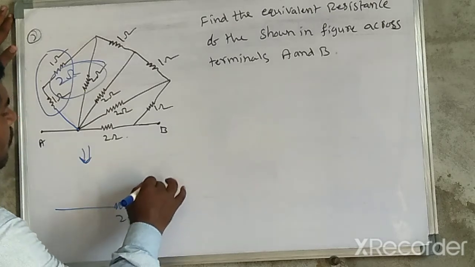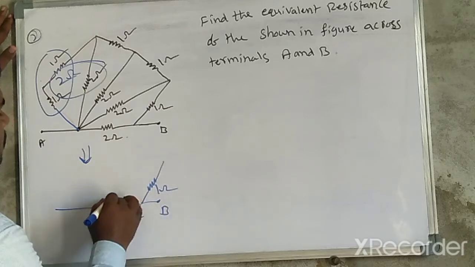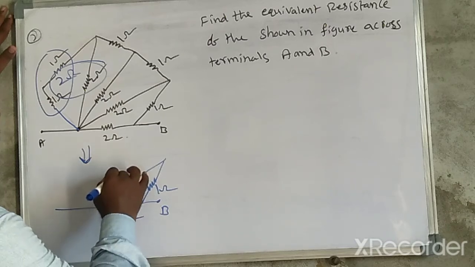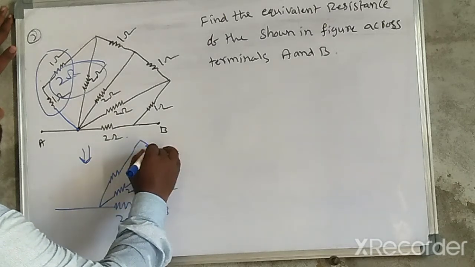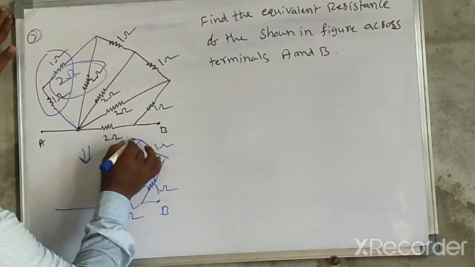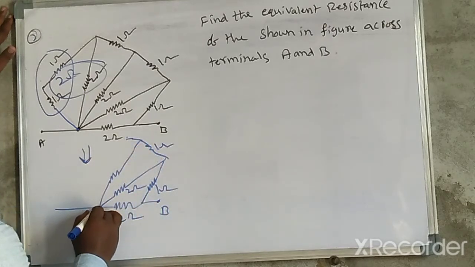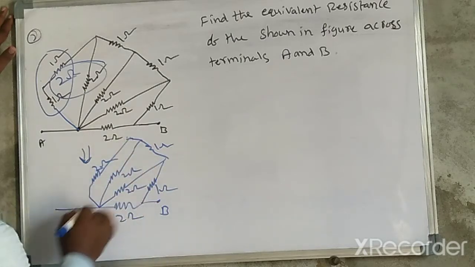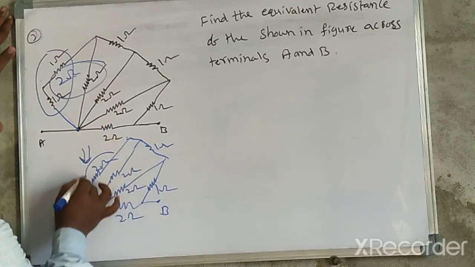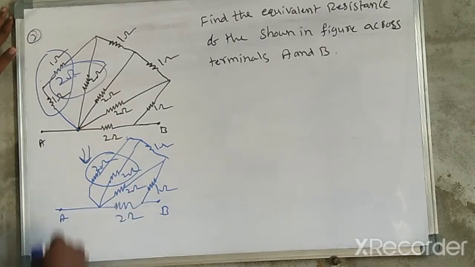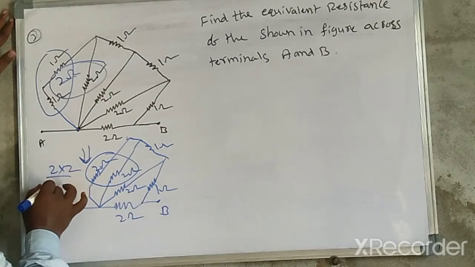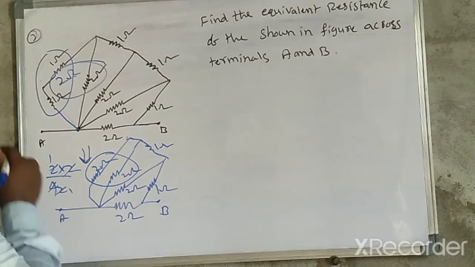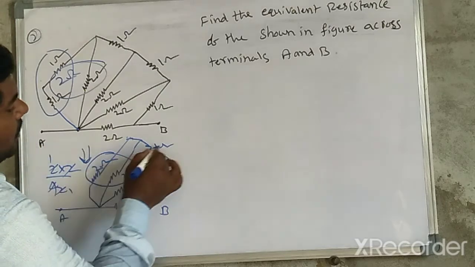Now this is a 1 ohm resistor. So this is a 2 ohm resistor. And one more, this is a 2 ohm resistor, like this is a 1 ohm resistor. Now here the one more connection, so like this, here also 2 ohm resistor, 2 ohm resistor, this point is A. So now these two are in parallel connection. In parallel connection, 2 into 2 divided by 4, this is a 2, this is a 1.